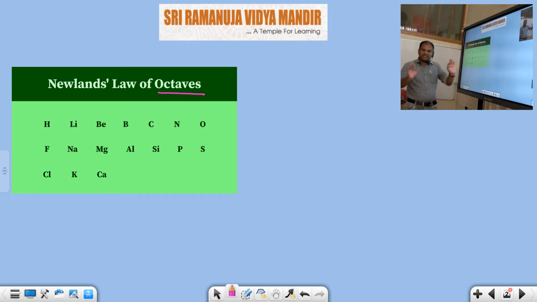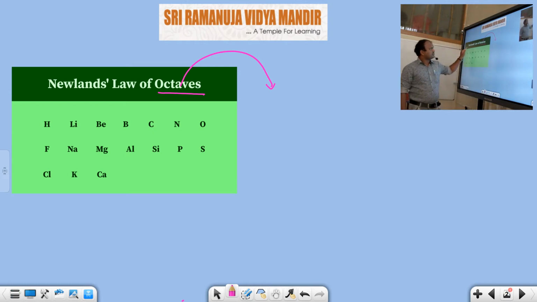Okay, this "oct" means 8. You should know that one. This Newland's octaves law is also based on the increasing order of their atomic weights. If you remember from the initial class, Dobereiner's triads law, Newland's octaves law, and Mendeleev's law, these three laws are based on atomic weights. I had already mentioned that in the first class.